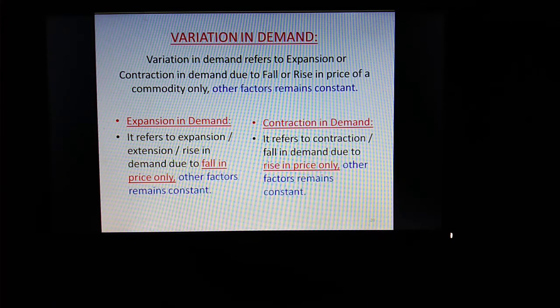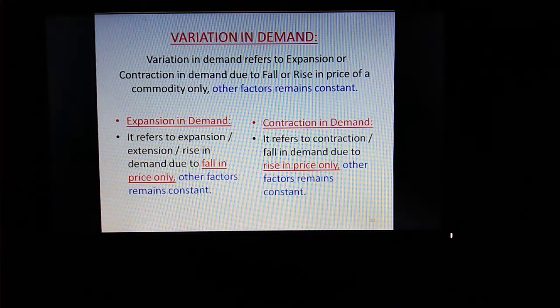If you pay proper attention towards all these definitions, that is variation, expansion and contraction, here you can see that other factor remains constant is a constant phrase. Other factor remains constant. It means variation in demand or expansion in demand or contraction in demand occurs, happens due to change in price of a commodity only, and there are no changes in factors affecting demand.